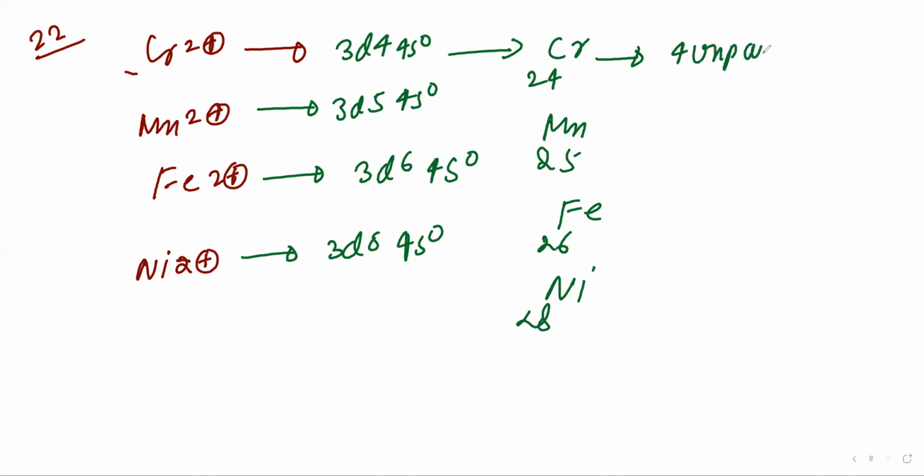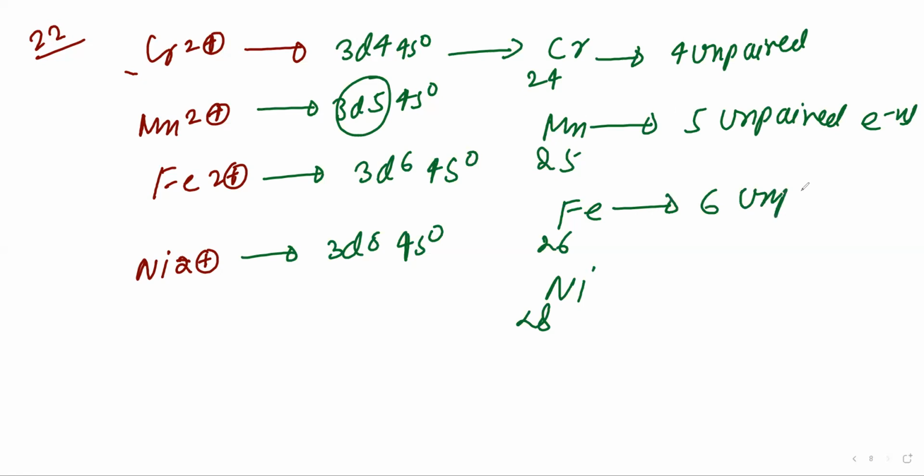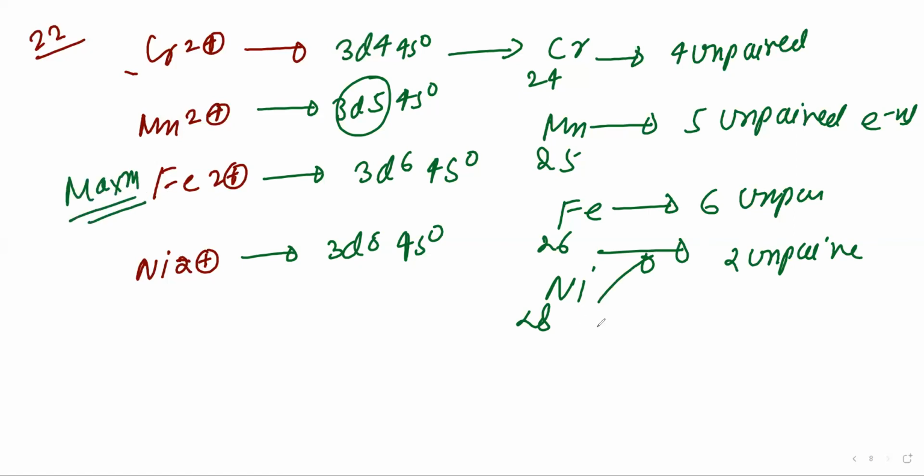In manganese, the last has 5 electrons, so 5 unpaired electrons. In iron it is 6 unpaired, and in nickel it is 2 unpaired electrons. So iron shows the maximum paramagnetic behavior with 6 unpaired electrons, and nickel will show the minimum paramagnetic behavior. So please write it down.